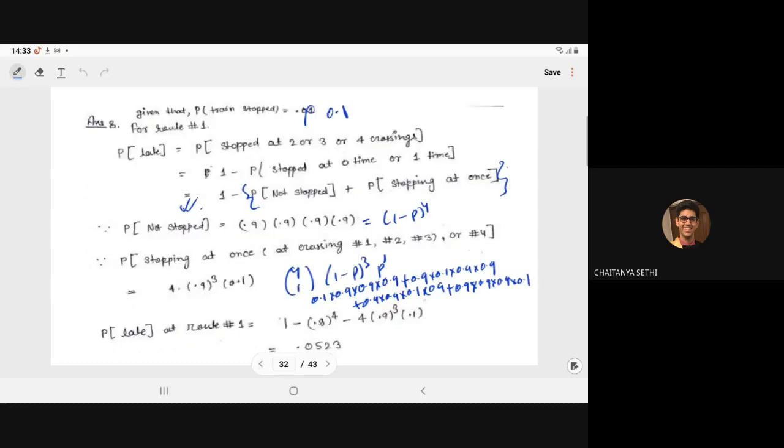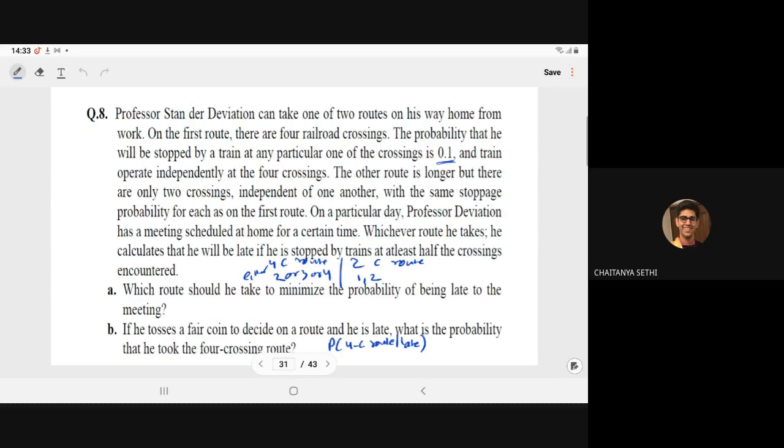Now if you want to see the question, let us observe it. Which route should he take to minimize the probability of being late to the meeting? Now, part B: if he tosses a fair coin to decide on a route and he is late, what is the probability that he took the 4 crossing route?